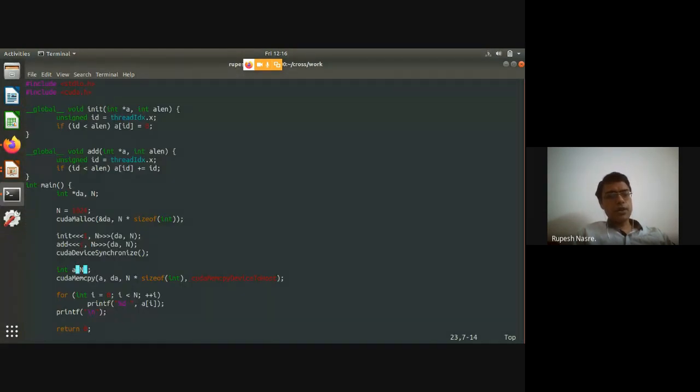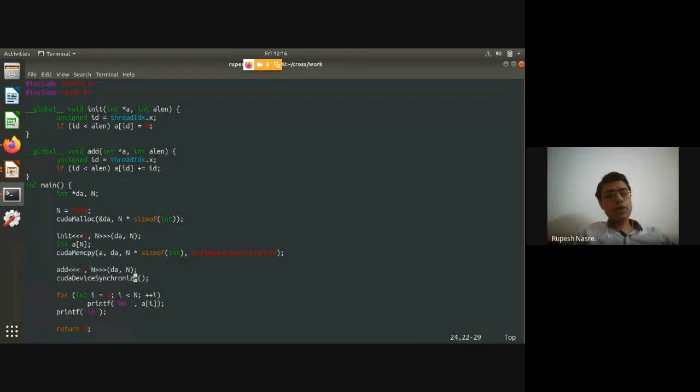Just to make sure that we understand this part, what I'm going to do is move this in between. So we anticipate that A, that is the CPU memory, is now going to copy all the zeros. After that, there is something happening on the GPU. This is not going to be visible on the CPU.